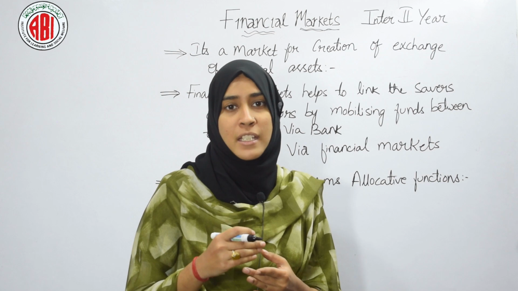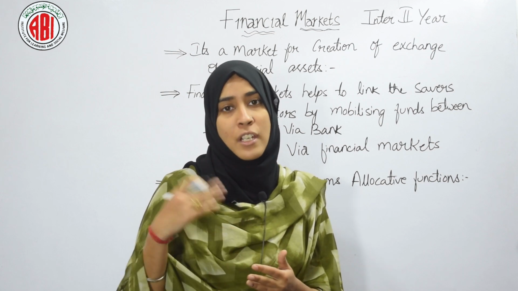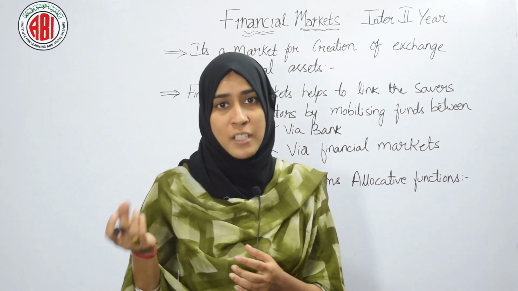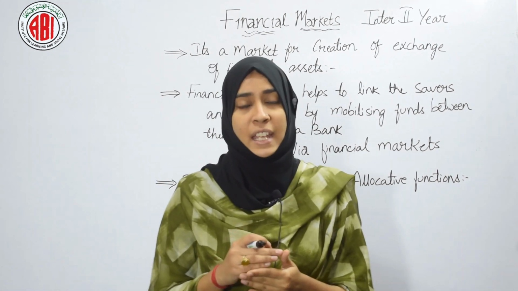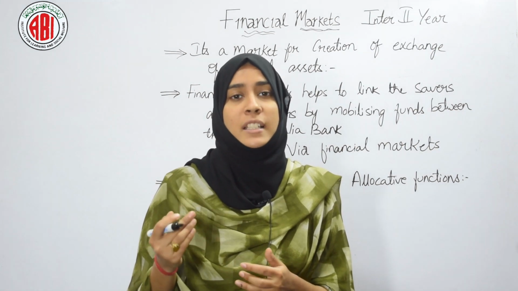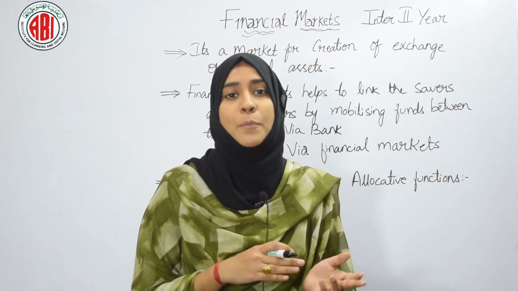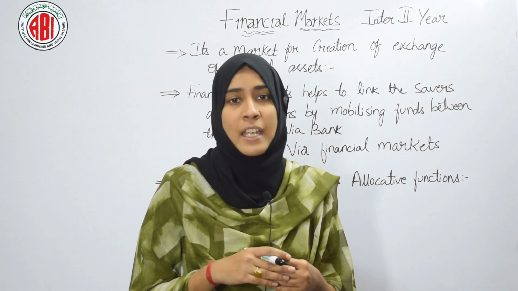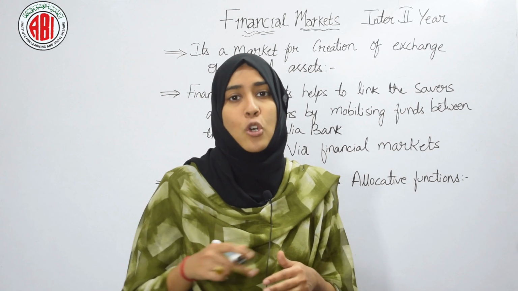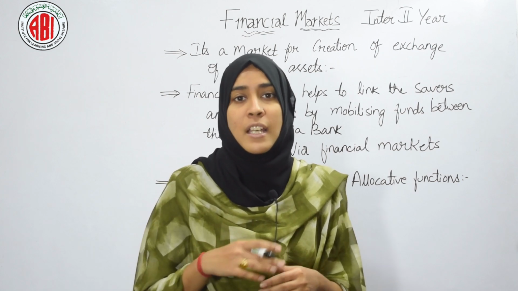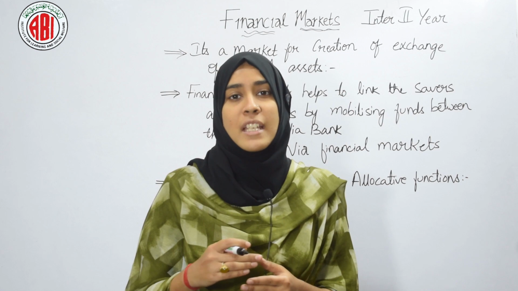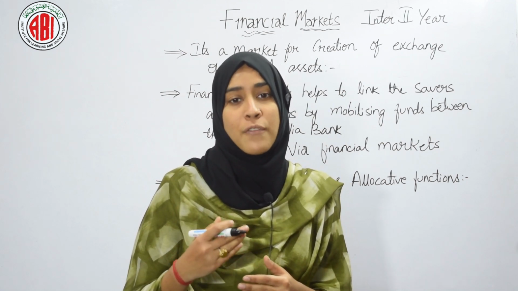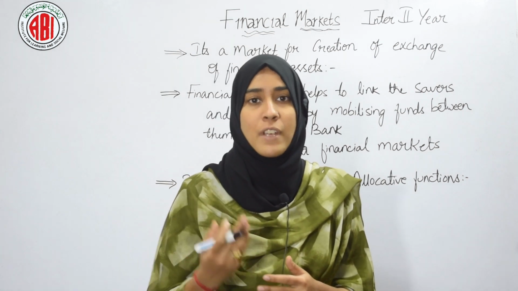The financial markets will take their money and invest it in other business firms, and when those business firms earn profit, they will give back the profit to the financial markets from where they have taken that money. So here the money is rotating or circulating among these companies. Therefore, we can say that the financial market is a good alternative if you want to save or invest your money.